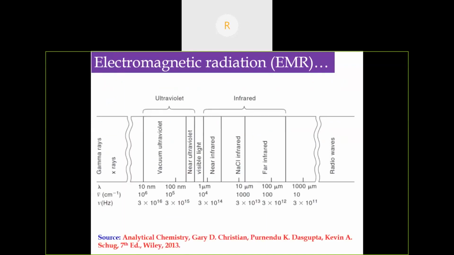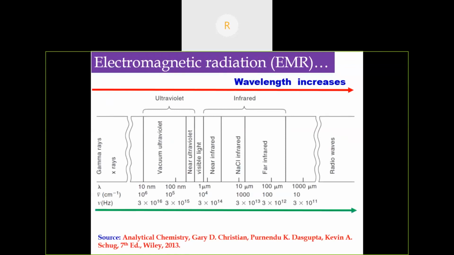This is the electromagnetic spectrum, starting from gamma rays, X-rays, UV visible, IR, and radio waves. From left to right, the wavelength increases. As we have seen in the last slide, the wavelength is inversely proportional to energy, and hence the energy decreases. So in the electromagnetic spectrum, radio waves have a longer wavelength and gamma rays have a shorter wavelength.